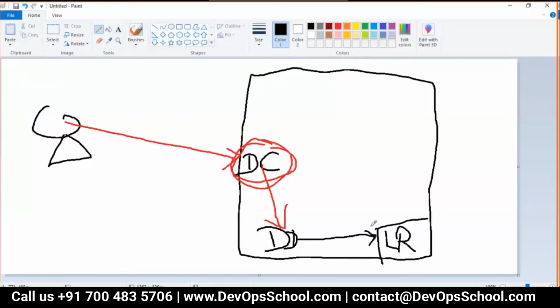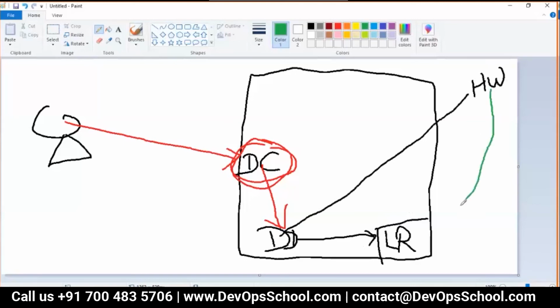If the image is not in the local registry, let's say it's a fresh machine, then it will connect to the default registry, which is Docker Hub. Then from there it will download and copy it here. From this you get an image, and a container gets created from that image, and the application is running inside it.